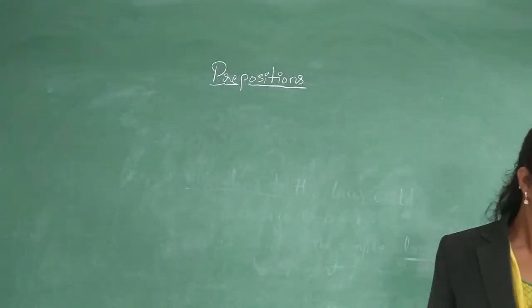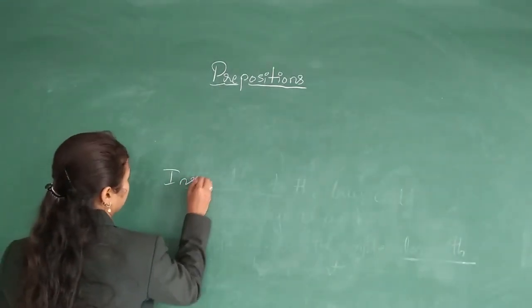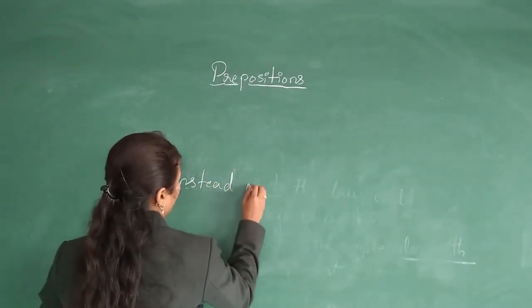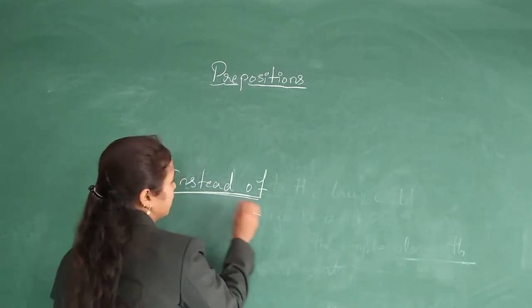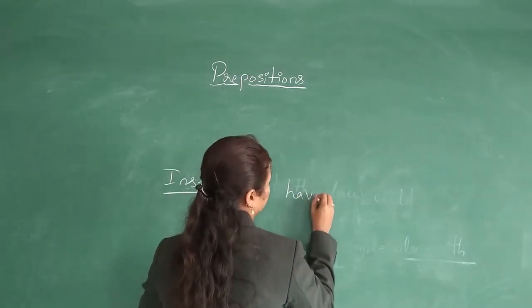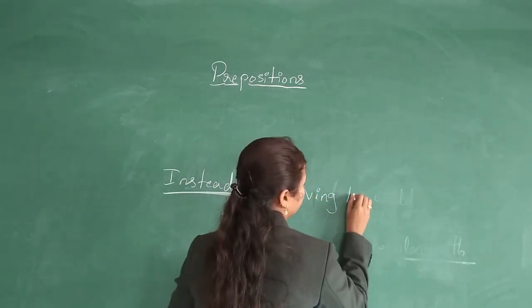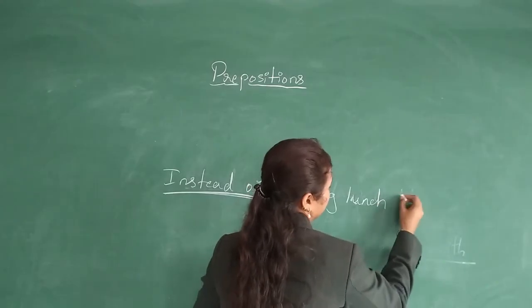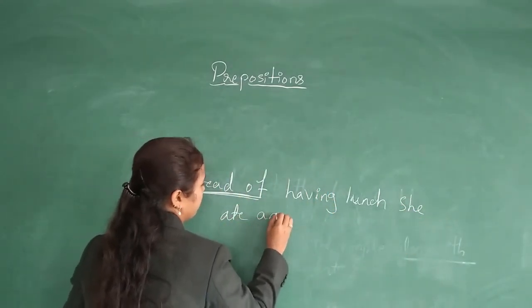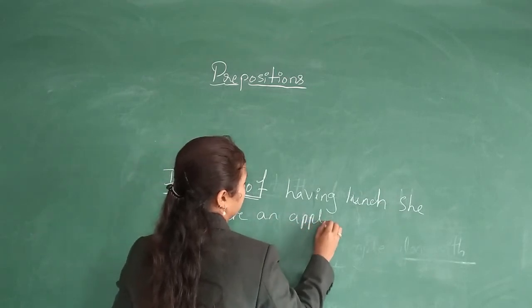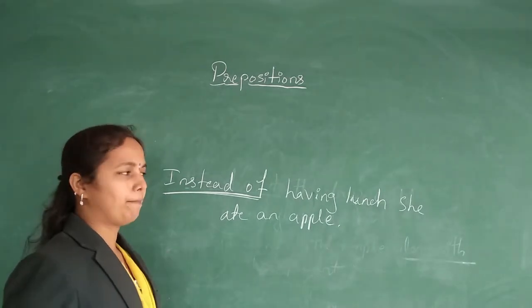Instead of having lunch, she ate an apple. So instead of or in spite of having her lunch, she ate an apple.